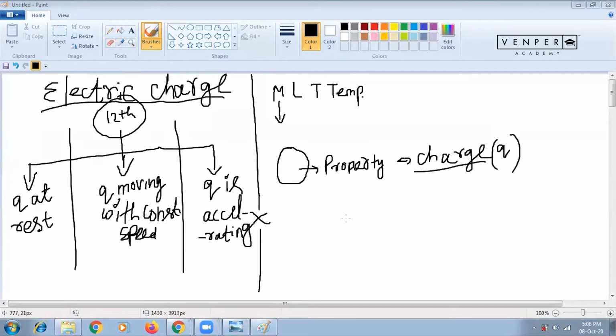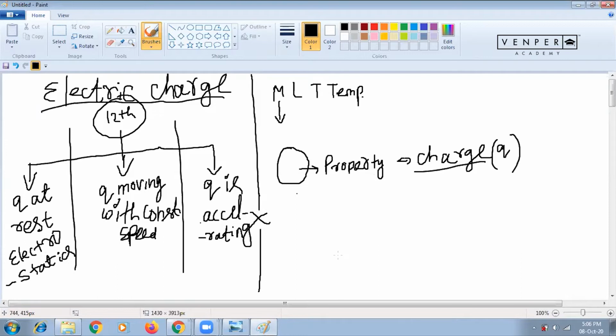Yes, charge on the body. So this basically we will study about charge. In the 12th chapter, I'm telling, when charge is at rest, that is basically called electrostatics. Due to the charge, an electric thing is coming, so electro. Statics means rest. That is electrostatics. So what is this electrostatics?